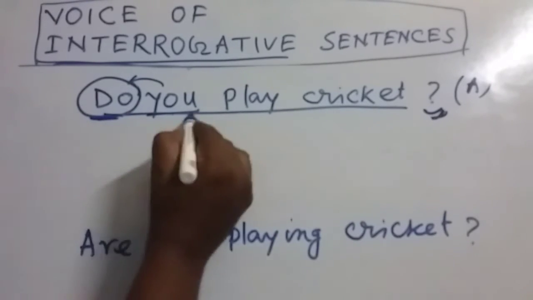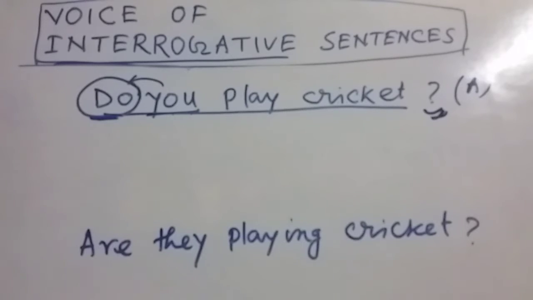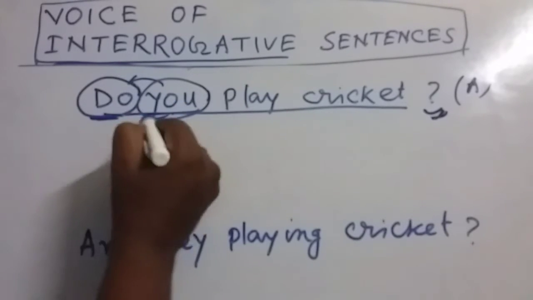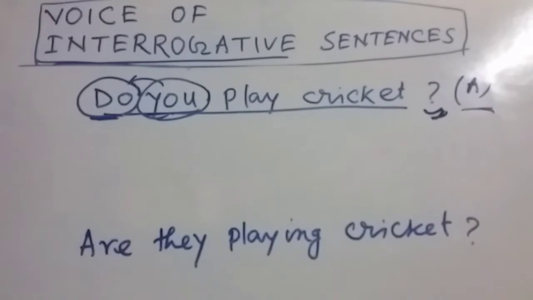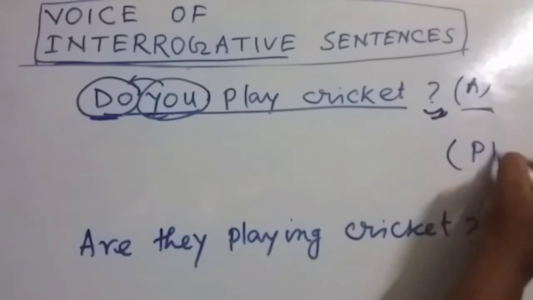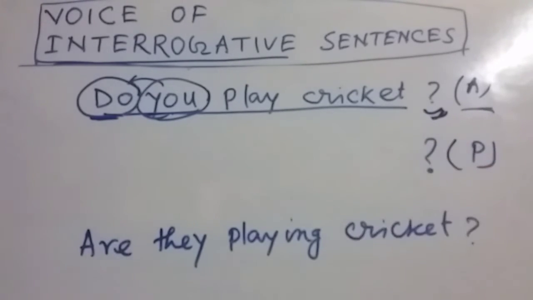So the question is, do you play cricket? We have to convert it into passive one. You is the doer here, so it is in active form, and we have to convert it into passive one. So what to do? My dear friends, always we have to remember that this passive form also must be a question.